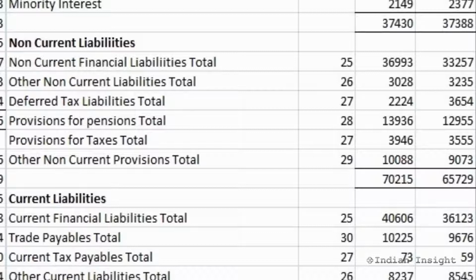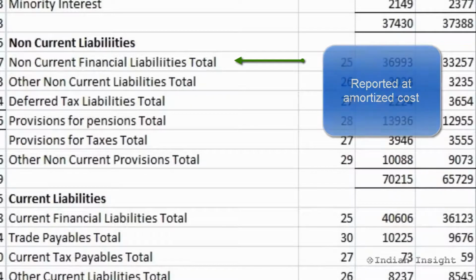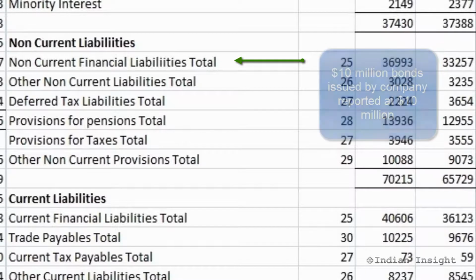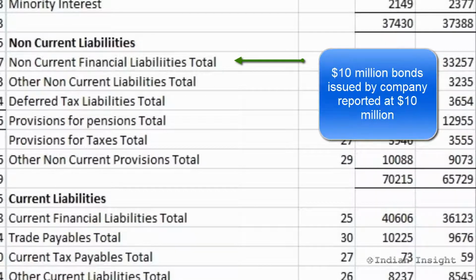First of these is long-term financial liabilities, which includes loans and notes payable or bonds payable. Liabilities such as loans payable and bonds payable are reported at amortized cost on the balance sheet. For example, if a company issues $10 million of bonds, then the bonds are reported as a long-term liability value of $10 million.